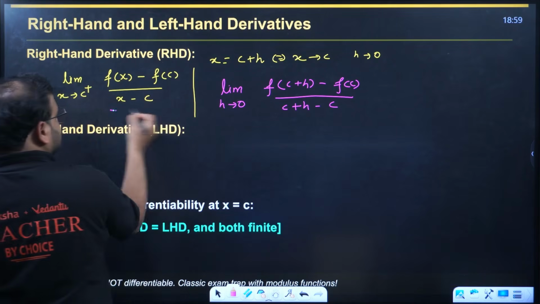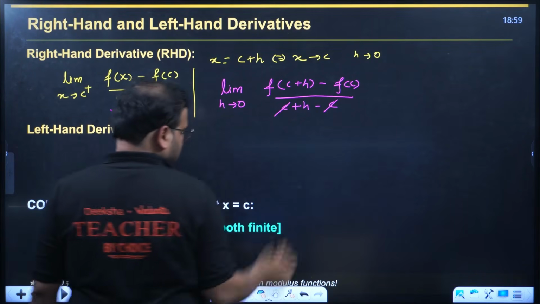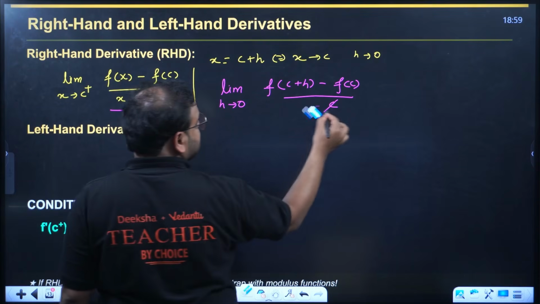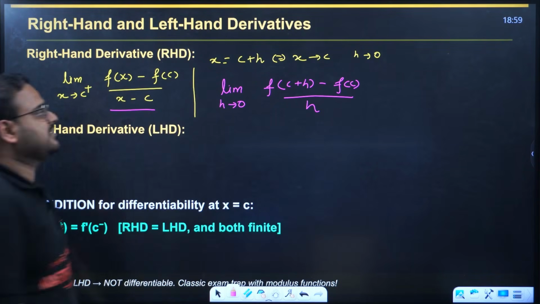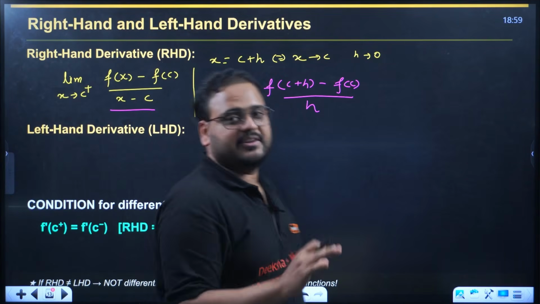The c cancels, so I can rewrite this simply as upon h. This is the expression for my right hand derivative.